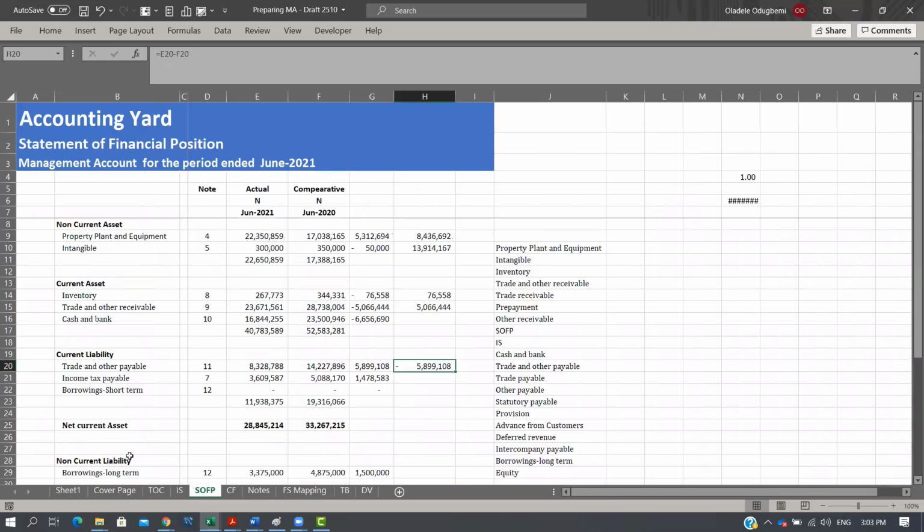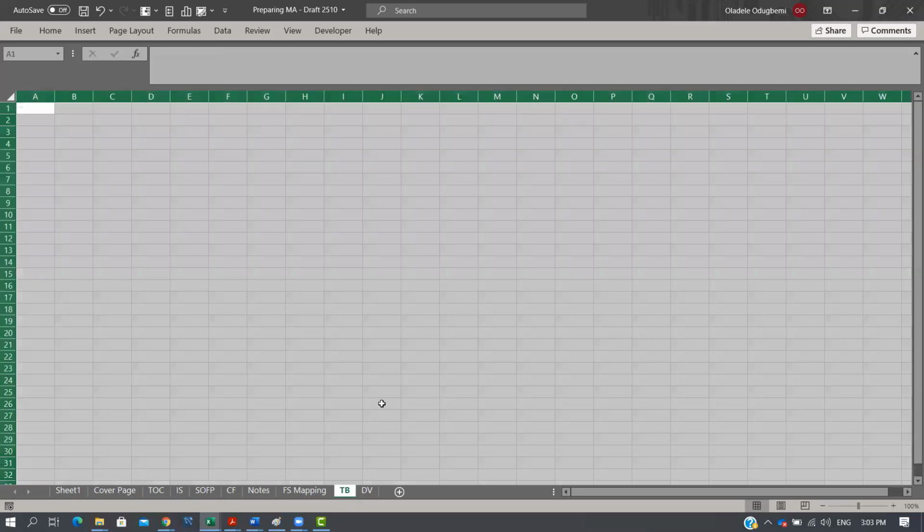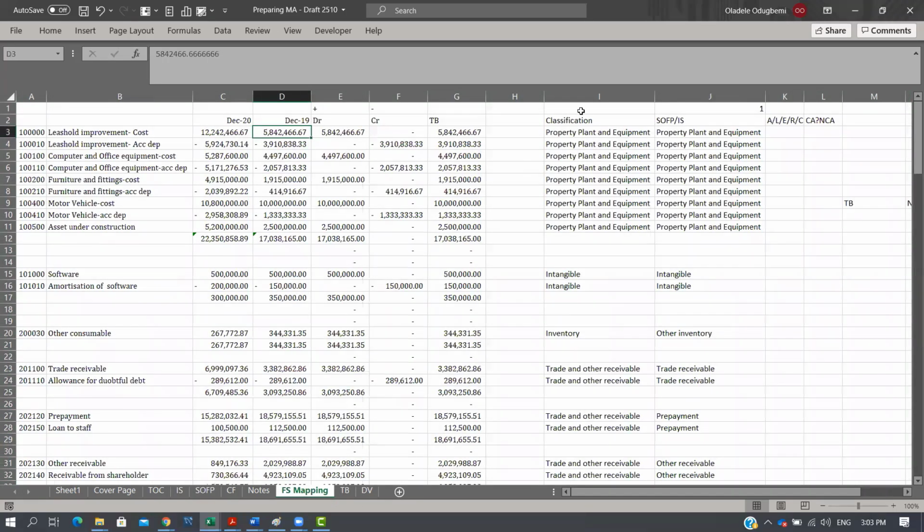Now, there are certain components that require you to break them further. For example, your operating expense could have many components. It could have communication, travel expense, rent, professional service, staff costs, different things. So I identify all the possible classifications I want. Now, at the trial balance, I do the first level of classification.